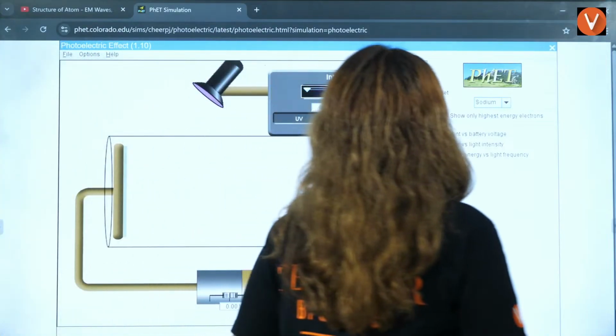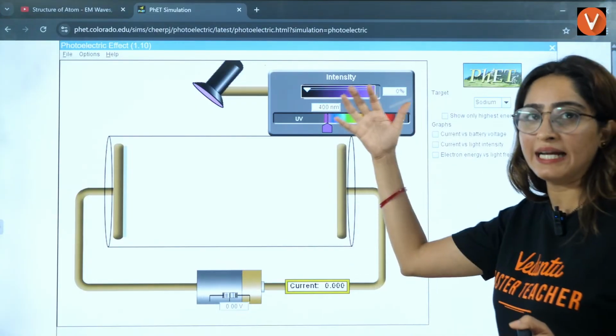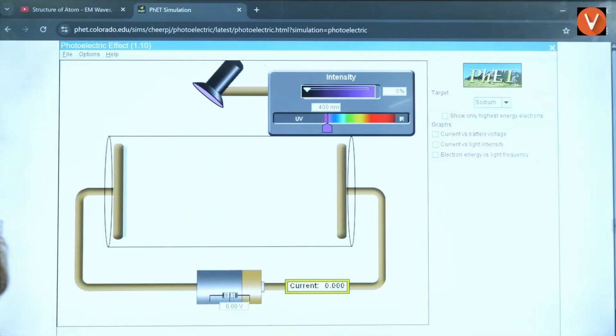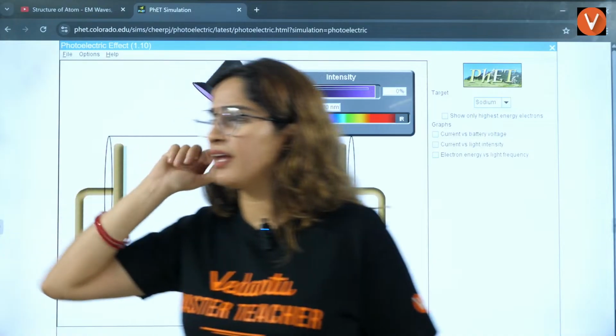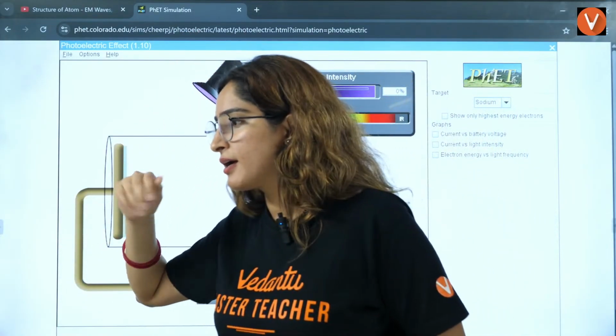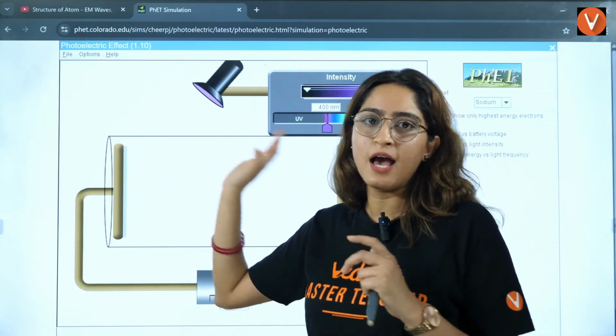Okay, let's experiment. Now, let's try to change the intensity of the incident light. What is the intensity of the incident light, guys? It's free. You can even see that. This is the website. You can see it's totally free of cost. I just put it on Google and then whatever I feel is the best, I take it.